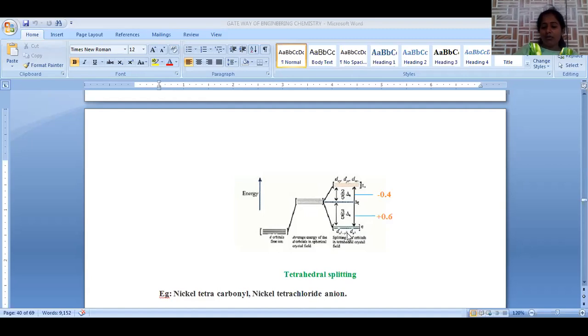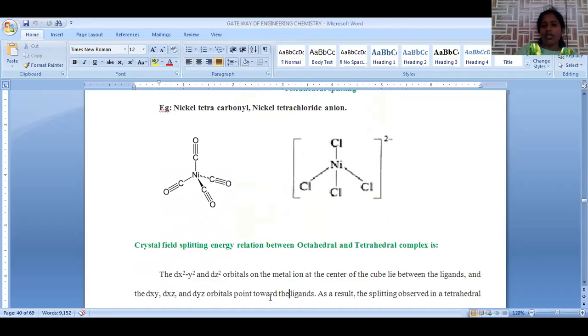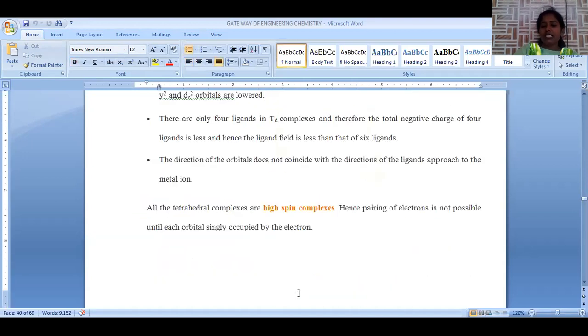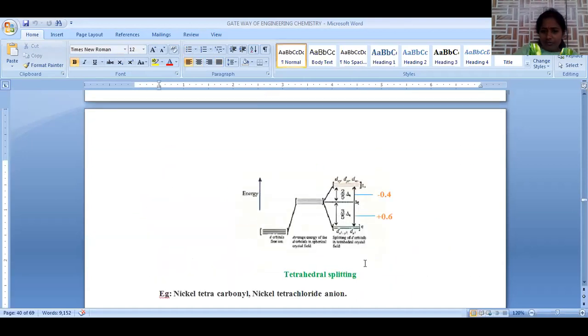Tetrahedral complexes are mostly high spin complexes only, because no pairing is possible as their tetrahedral splitting energy is small. That means the energy gap between the eg and the t2g orbitals will be small.